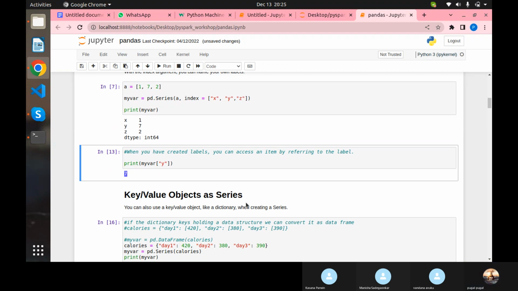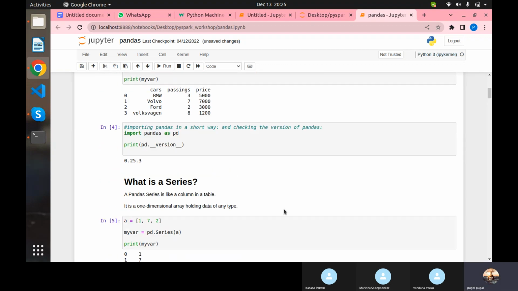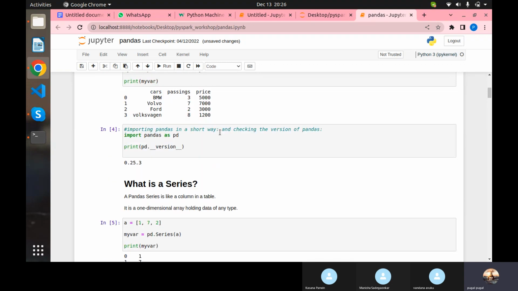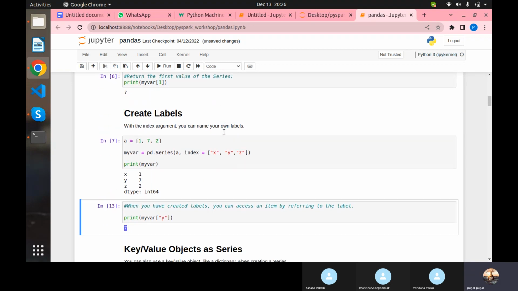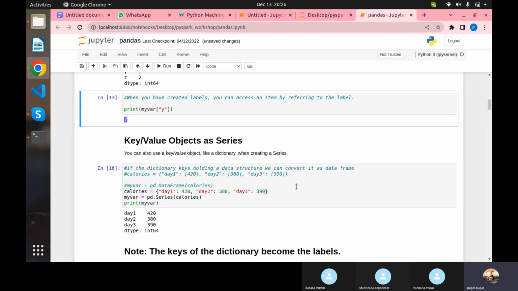So as I already showed you, we can convert a dictionary into a data frame, whereas if you want to convert a dictionary into a one-dimensional series, you can do that. So here, a dictionary whose keys hold data, we can convert into a data frame.